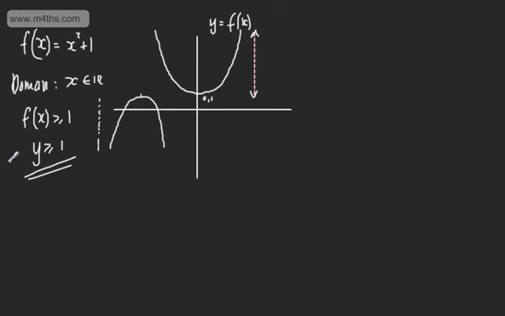Let's say I went ahead and restricted now the domain of this function. Let's say we had now the domain, so let's write the domain, and we said that x was going to be between -2 and 2. This now isn't a one-to-one function. It's a many-to-one function. If we look now at plugging in -2, we're going to end up with 5. If I plug in 2, we're going to end up with 5, which suggests now that the range of this is going to be now 5.